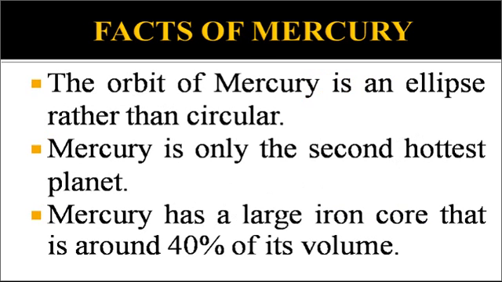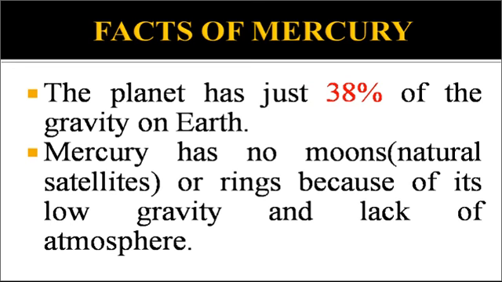So we cannot find a moon or a natural satellite of Mercury. This information is very important. If a question comes like, which of the following planets do not have a natural satellite, your answer will always be Mercury. And there is one more planet that also doesn't have a ring. We'll discuss it in the next slides.